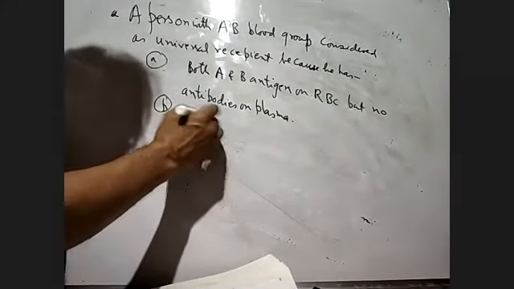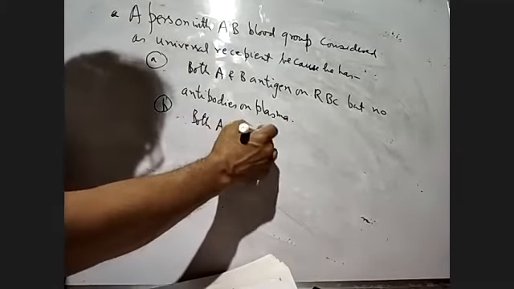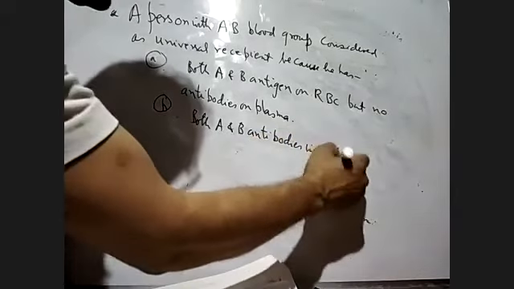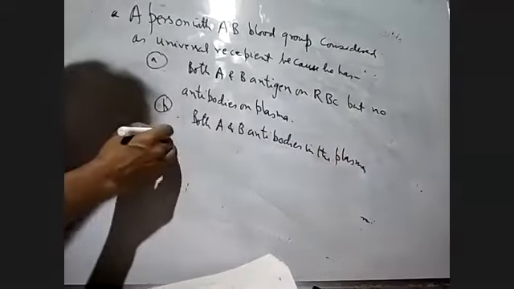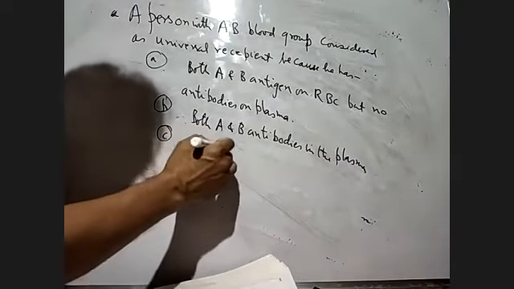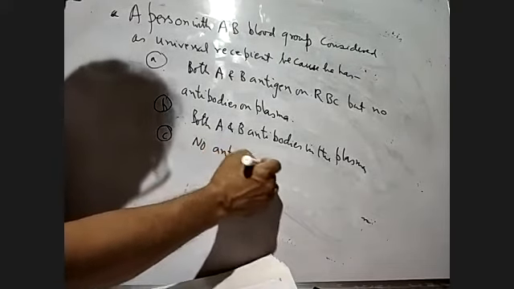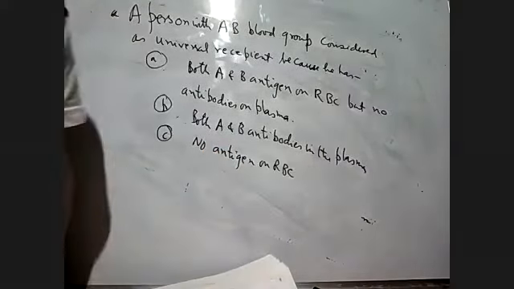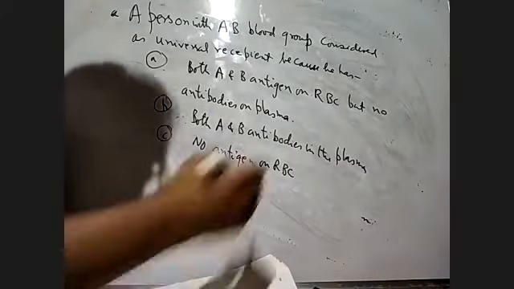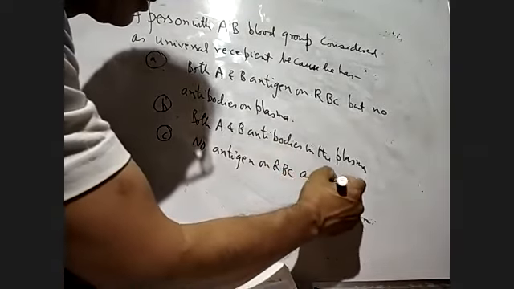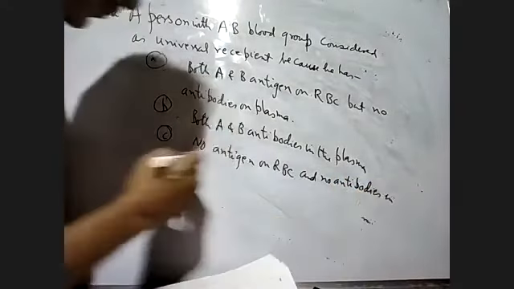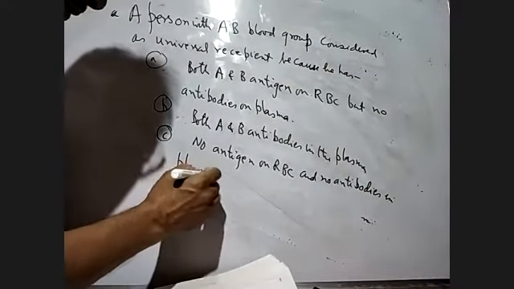Option C: no antigen on RBC, and no antibodies in plasma.